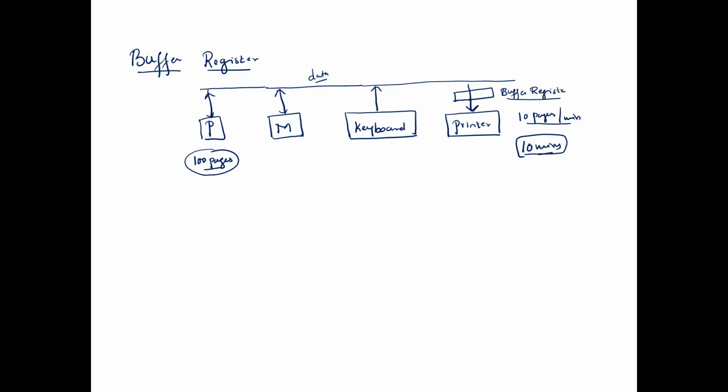Place a buffer register, put the content in the buffer register, and let the printer print the pages by reading from the buffer register instead of the processor. The processor can then be available for other operations, be it keyboard operations or memory related operations. So that is why we require buffer registers.